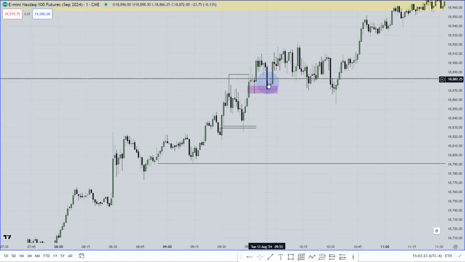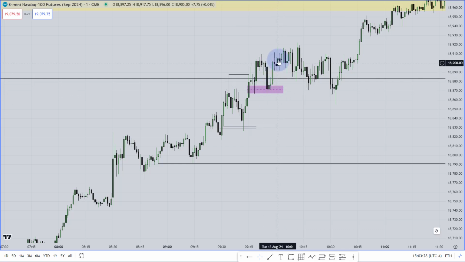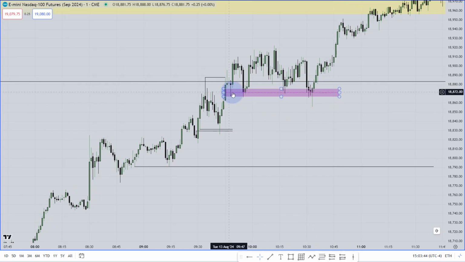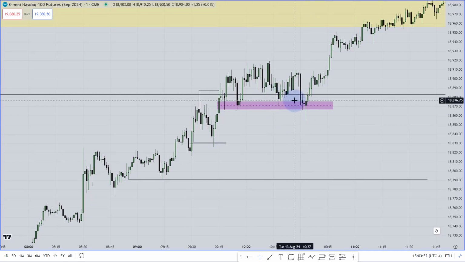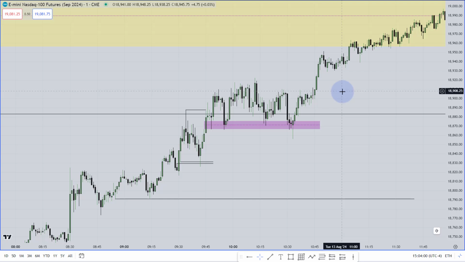But what happened? Market tapped to this fair value gap, closed at the consequent encroachment of that fair value gap, and perfectly went higher to that high as well. After taking this high, market was just consolidating. Look, market never closed below this fair value gap or even the consequent encroachment of that specific fair value gap. Market didn't want to fall. So when it is not willing to fall, you should not think that market is going to take that sell side liquidity, and you should not participate in that buy run as well.